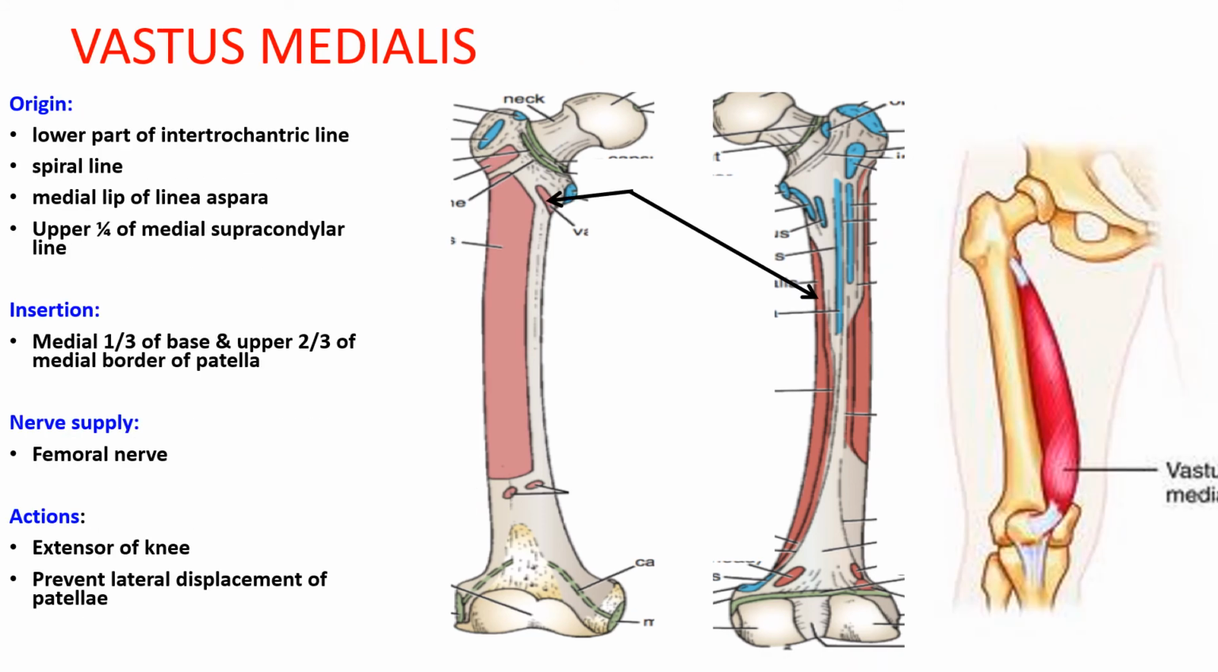Vastus medialis. This takes origin from the lower part of the intertrochanteric line, spiral line, medial lip of the linea aspera, and the upper 1/4 of the medial supracondylar line. The muscle is inserted onto the medial 1/3 of the base, upper 2/3 of the medial border of the patella, and also sends expansion to the capsule of the knee joint. It is supplied again by the posterior division of the femoral nerve, acts as the extensor of the knee joint, and also prevents the lateral displacement of the patella.